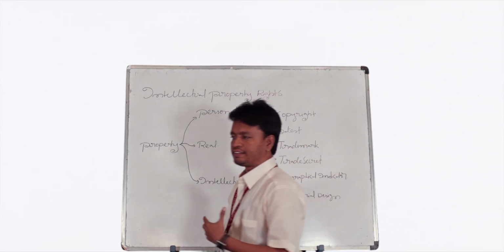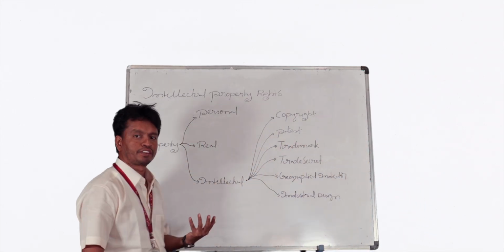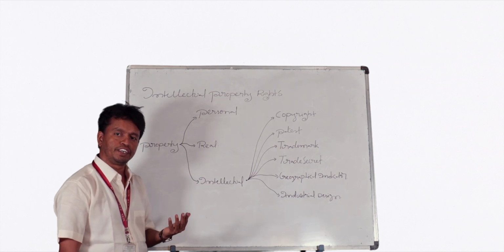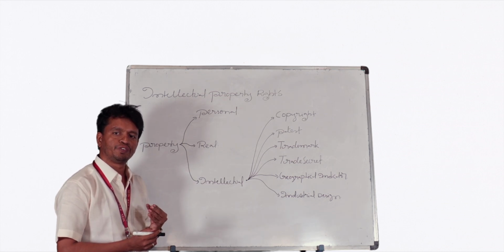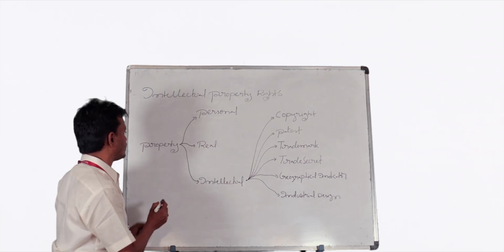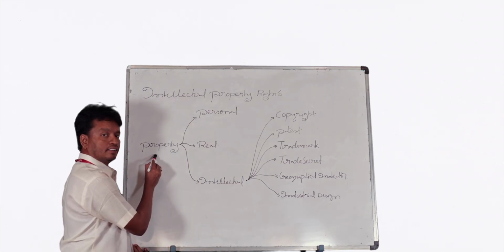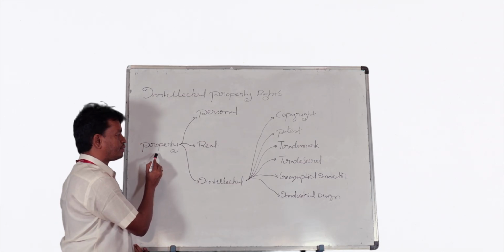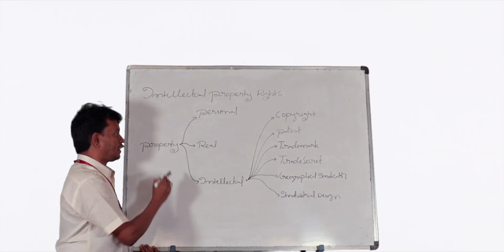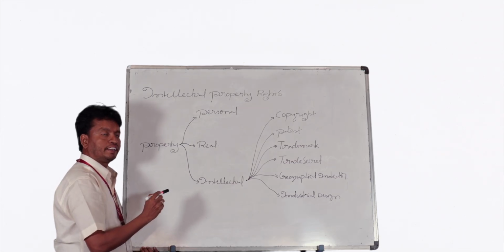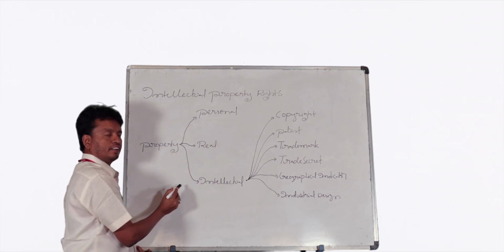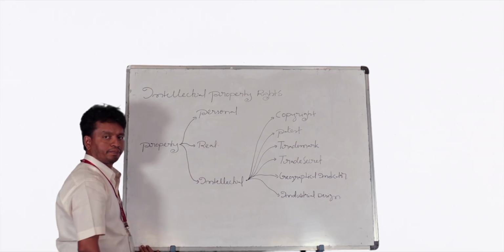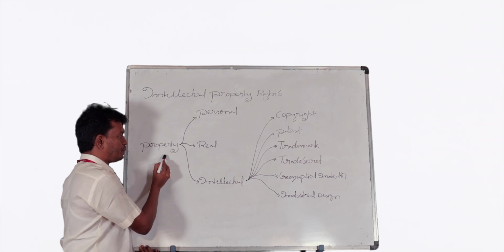Coming to what intellectual property is. Before going to intellectual property, let us see what the meaning of property is. Usually, we use the term property to mean asset or value. Here, we divide property into three categories. Number one, personal property. Number two, real property. Number three, intellectual property. Property means simply value, monetary value, or asset.